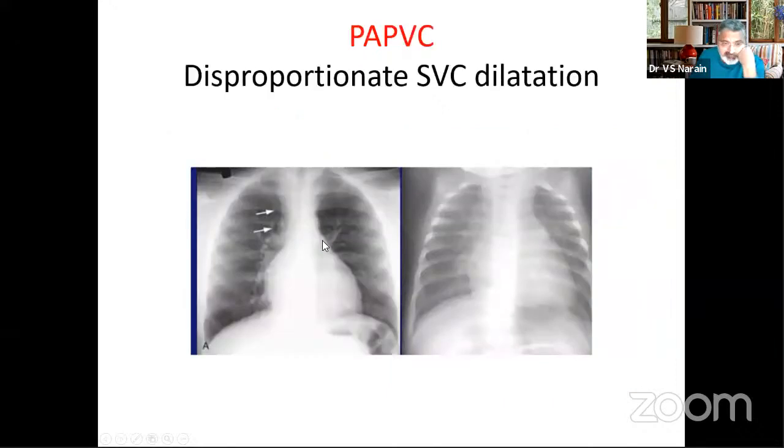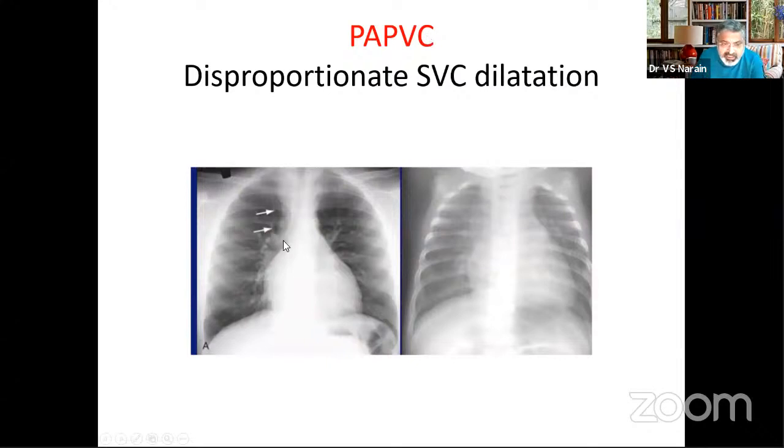Now, if you don't have that kind of picture, if you don't have a greatly prominent main pulmonary artery, and on auscultation you find wide splitting of the second heart sound and a left-right shunt is there, then look at the right border. If you find a disproportionate dilatation of the SVC with some evidence of increased pulmonary blood flow, and the right atrium is also dilated, think of a partial anomalous pulmonary venous connection into the superior vena cava.